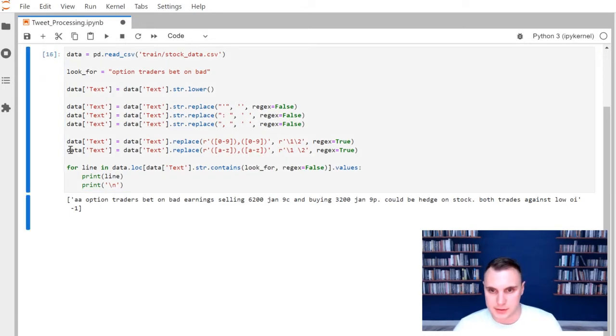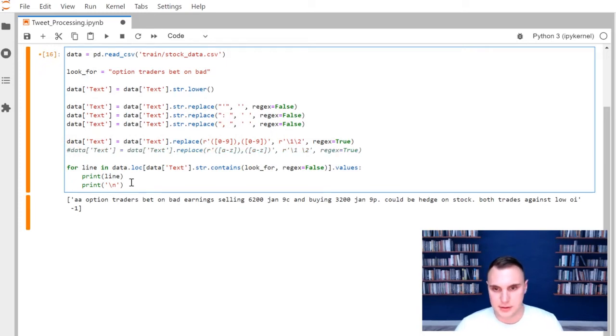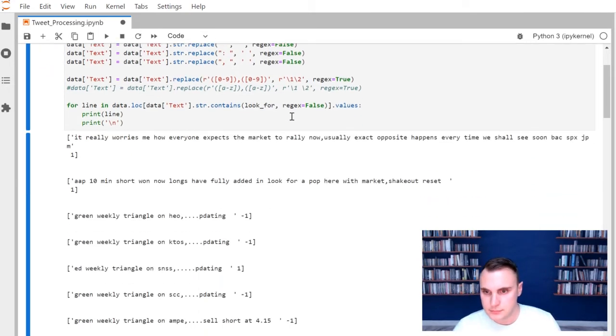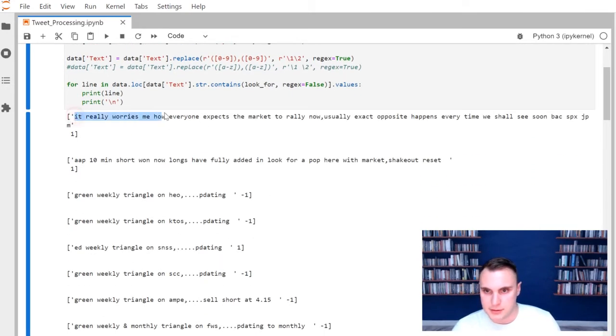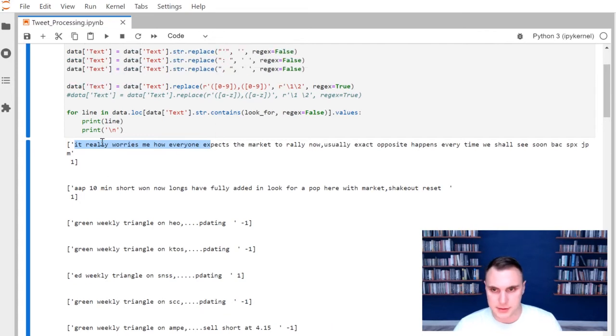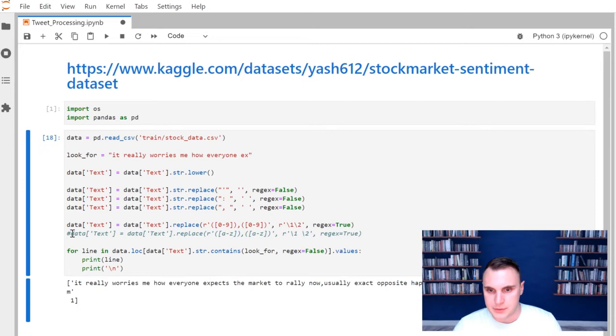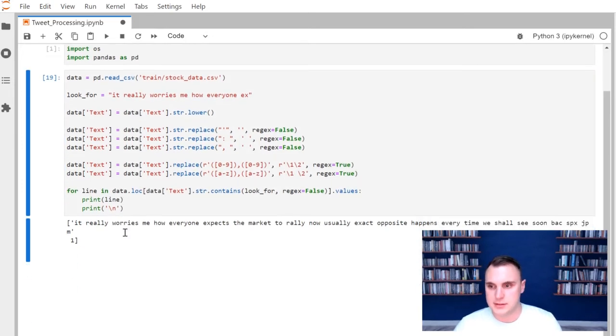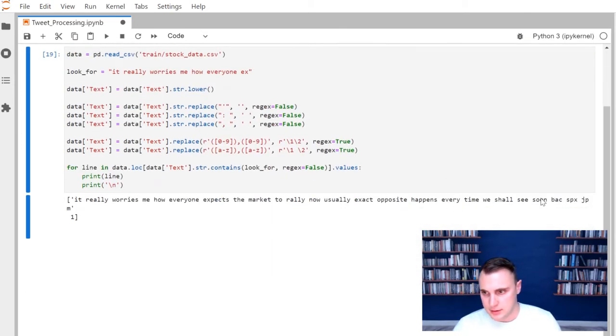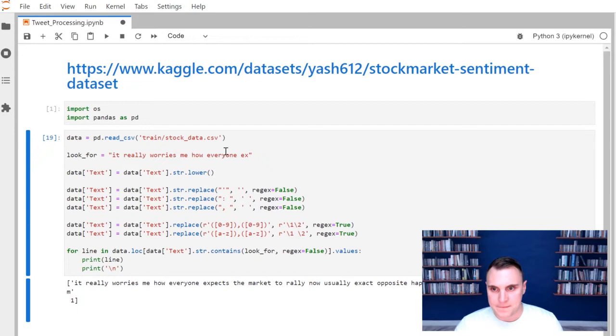I didn't have a good example of that one. I could comment this line out. The thing I want to look for again is a comma. And this first one has one in it. So I'm just going to copy a little bit of that sentence. I'm going to look for that. Now when I uncomment this, you see that the comma is not there and our words are separated now. Okay.